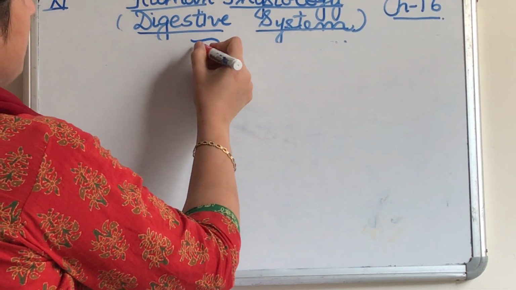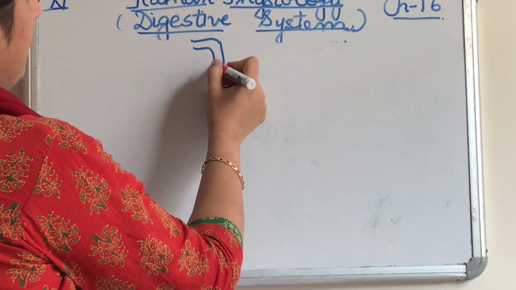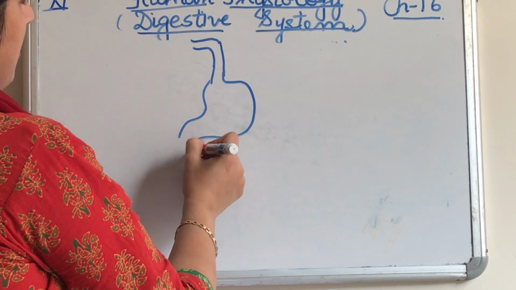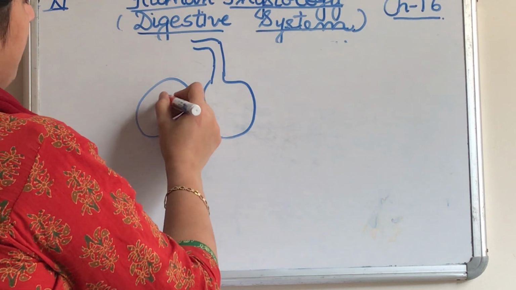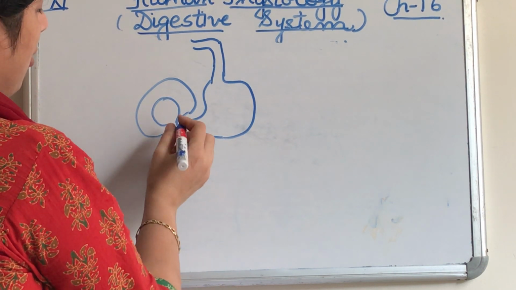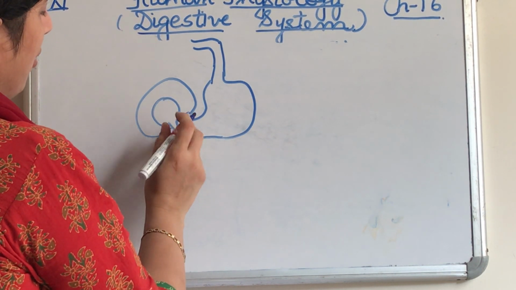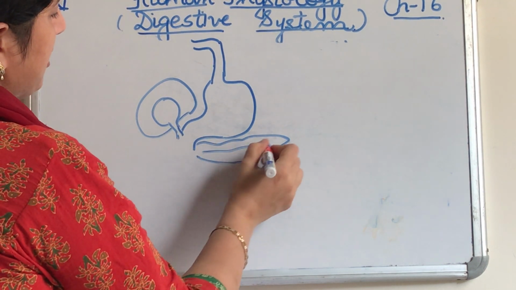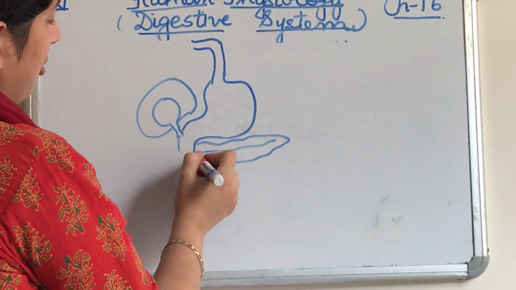If I draw the digestive system, this is the buccal cavity, the esophagus, here is the stomach, here lies the largest gland, the liver, this is the gallbladder and the opening of the gallbladder. Here is the leaf-like structure, the pancreas, which helps in the regulation of sugar metabolism in our body.